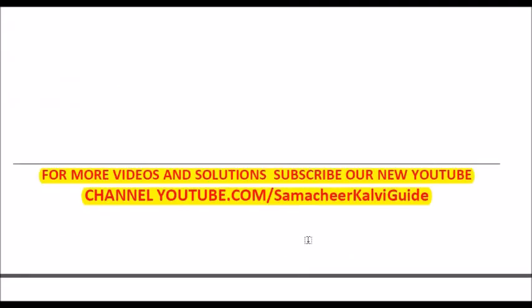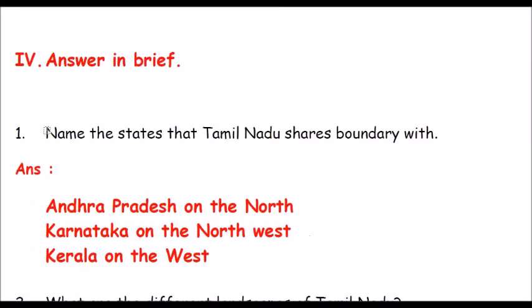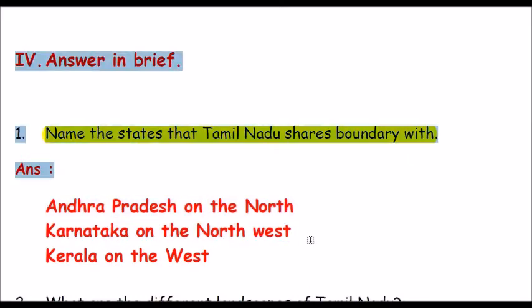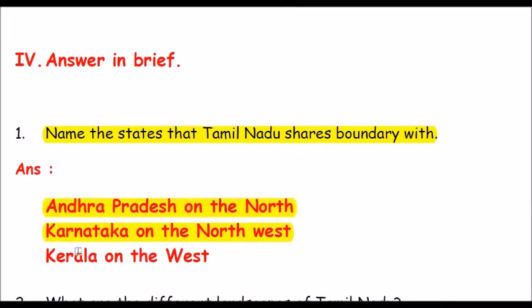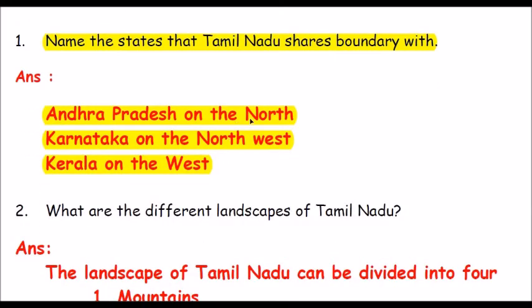Moving to Roman number 4, answer in brief. Question number 1. Name the states that Tamil Nadu shares boundary with. The answer is Andhra Pradesh on the north, Karnataka on the northwest, Kerala on the west.